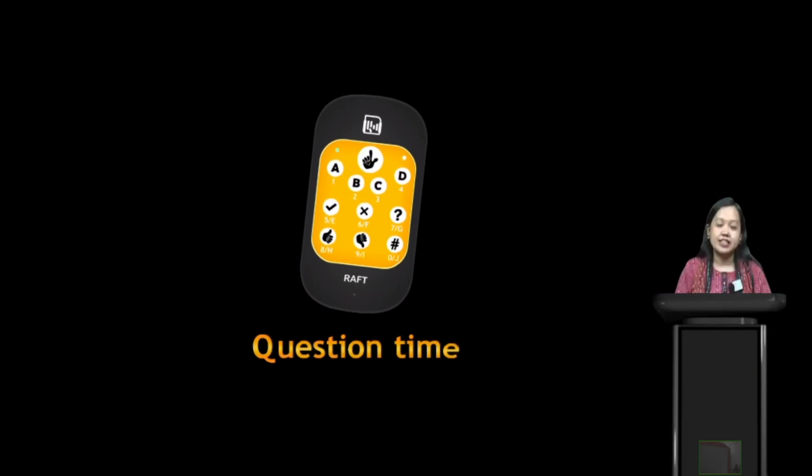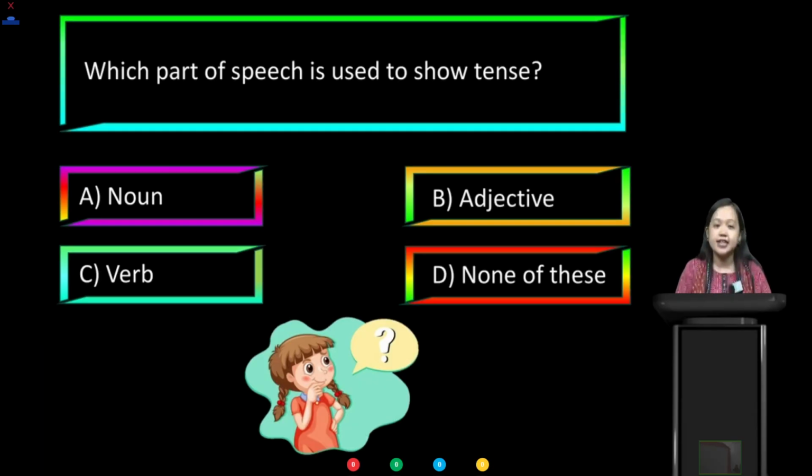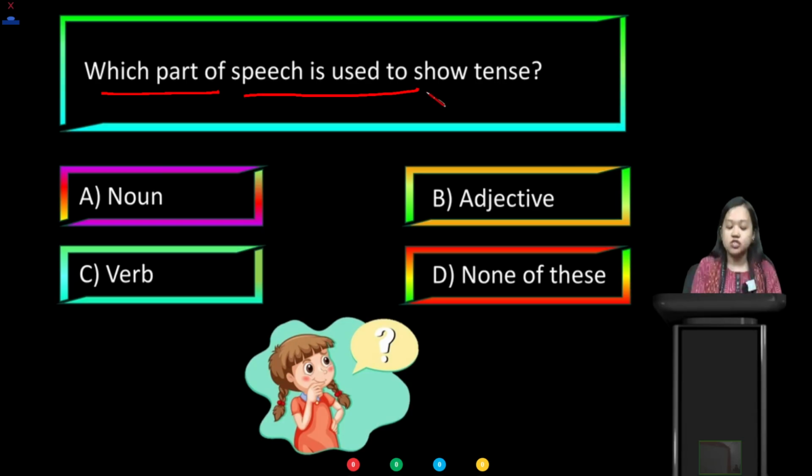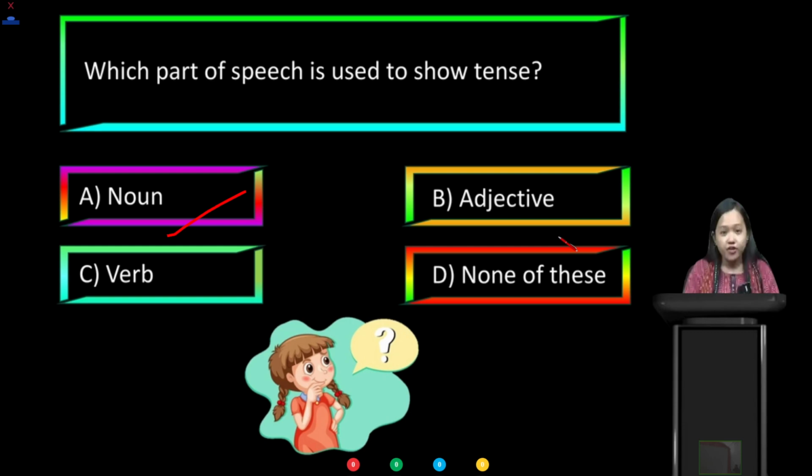So it's question time. This is the first question of today's class. Let's see if you all can answer this question according to what we have discussed. What is the question here? Which part of speech is used to show tense? Is it noun? Is it adjective? Is it verb? Or is it none of these?